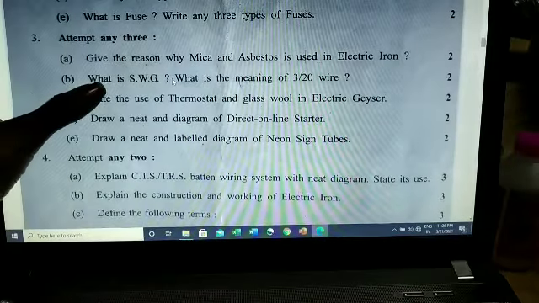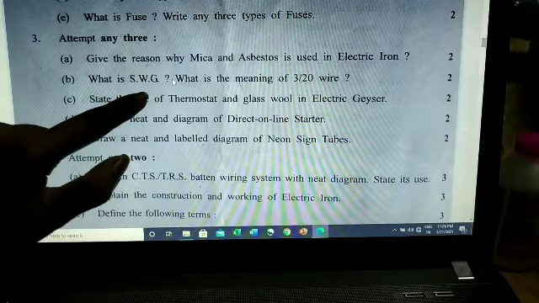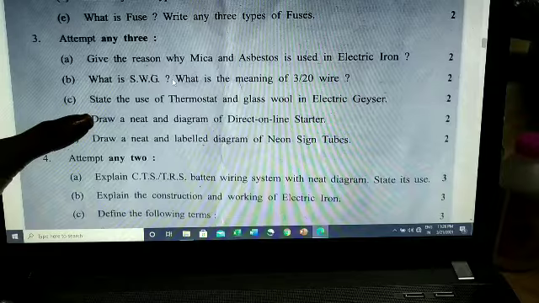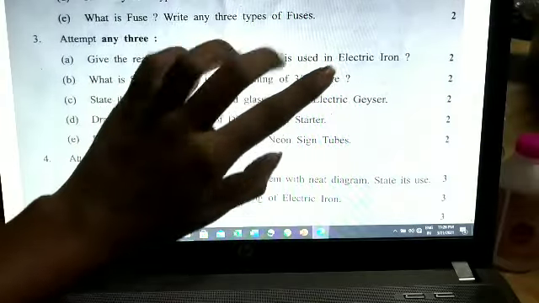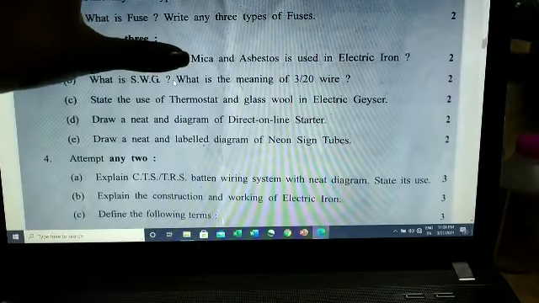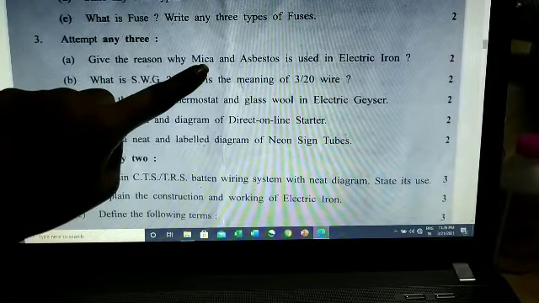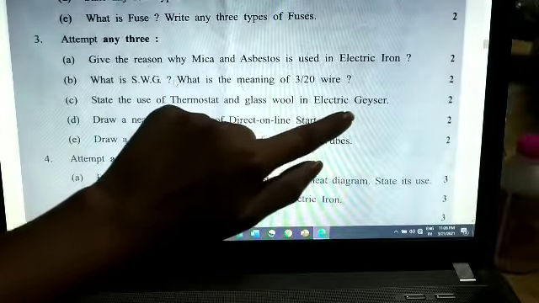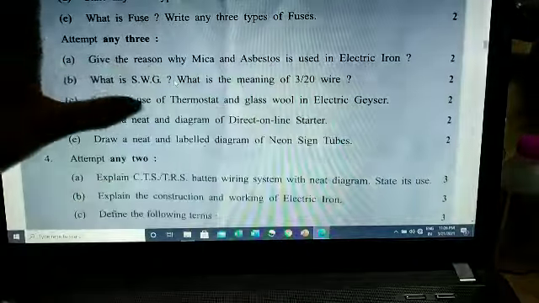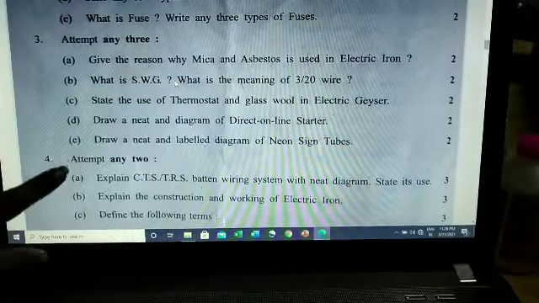Okay, now SWG, from this chapter only this part is there, and this part is asked every time. State the use of thermostat and glass wool in electric geyser. Same, it is from electrical appliances, and they have just asked why it is used. Same for this question. No need to explain all working and construction of electric geyser. Just answer why it is used. Then draw the diagrams. It is for 2 marks.